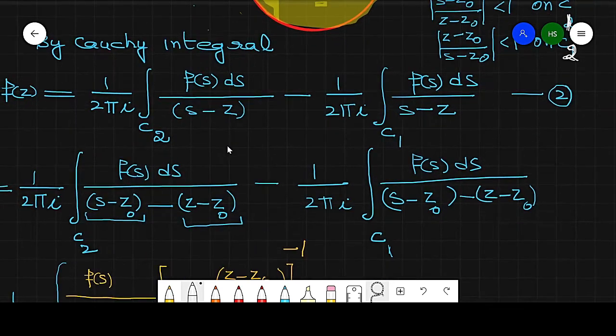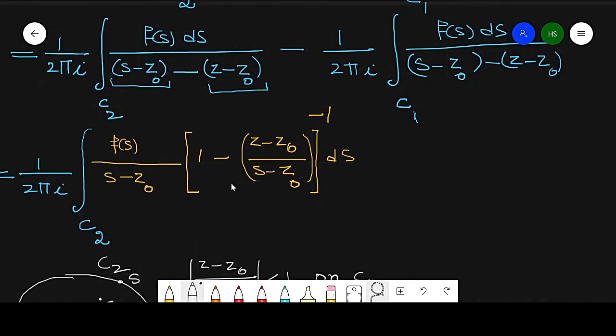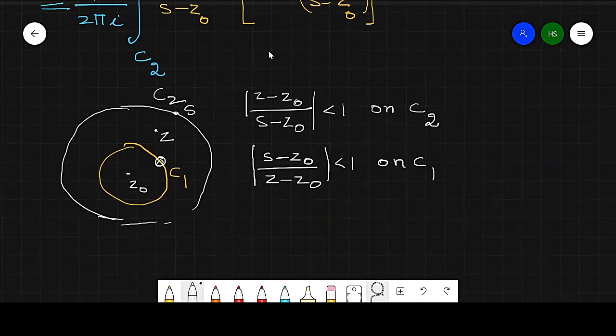So I once again repeat this concept. When we are taking C2, what is the integration? Integration is in a variable S, so S will be on C2, and Z is in the region. Similarly, when we are taking C1, S is on C1 because the variable of integration is S, so S is on C1. In this way, we can write these values.